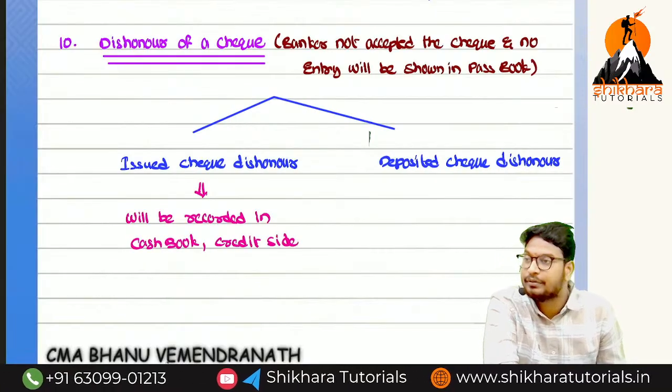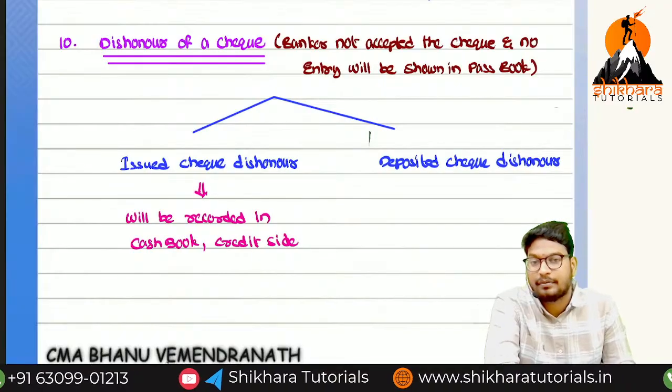Issued means payment. Deposited means receipt.